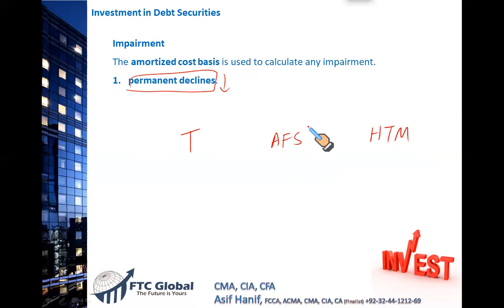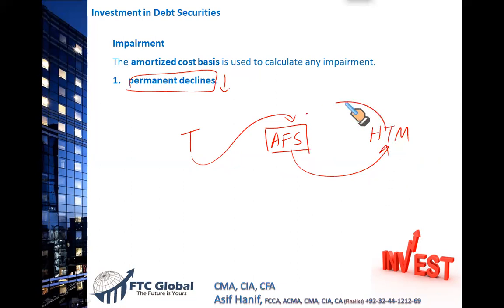Now, let's say at the inception, when you purchase these investments, these preferred stock and bonds, you classified them as available for sale. So does it mean that it will stay as available for sale as long as you hold them? The answer is no. You can always switch from trading to available for sale, from available for sale to held to maturity, from held to maturity to trading. Any combination is possible.